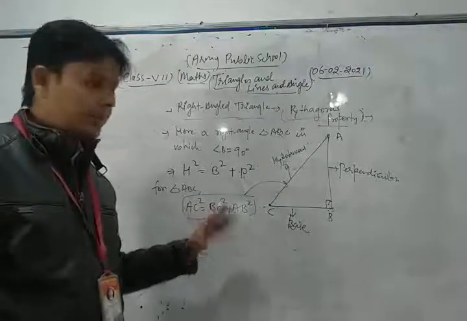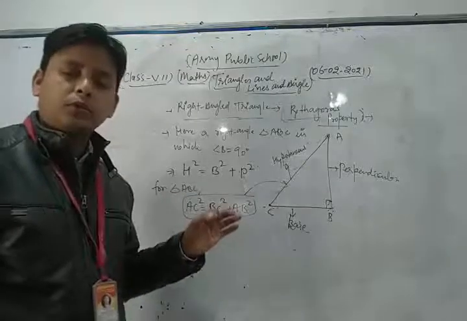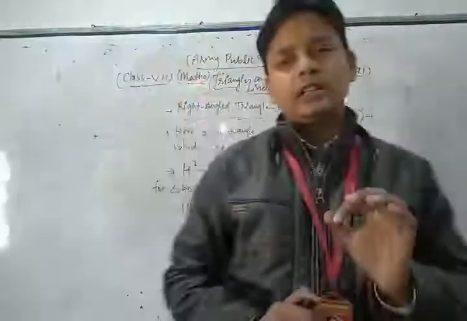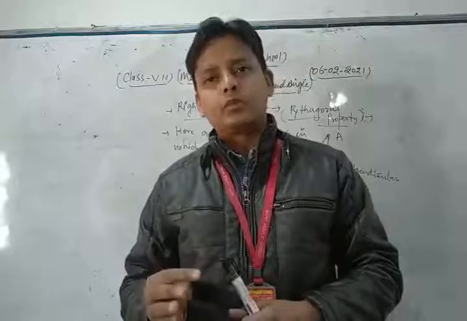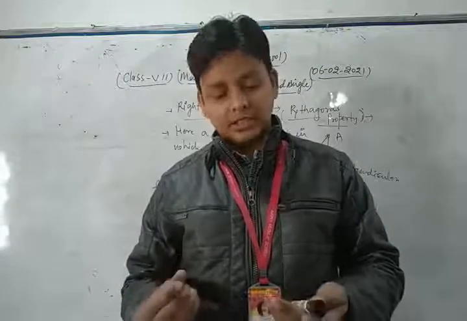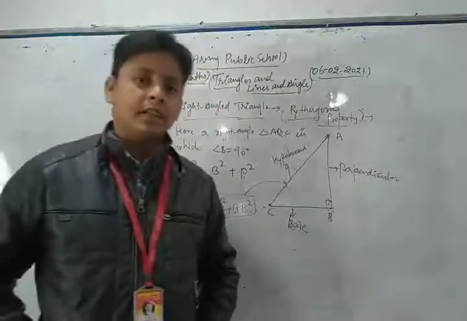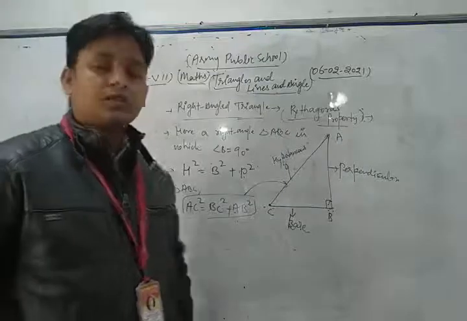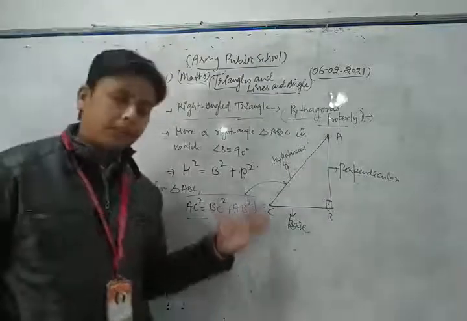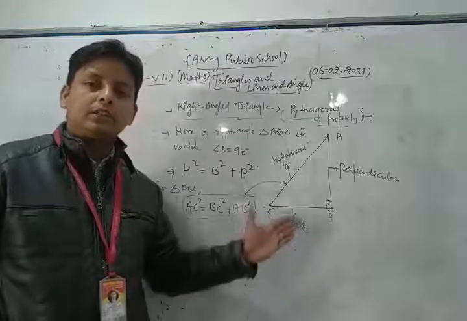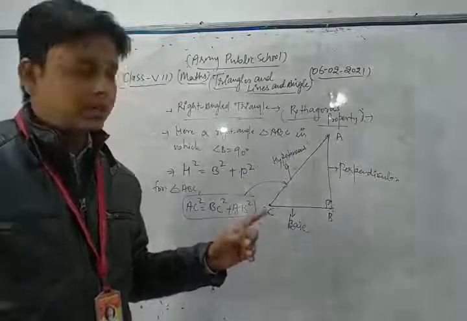Thus, dear students, in this way we discussed all the important properties related to triangles and all the topics involved in chapter 2. We discussed the angle sum property of the triangle and its proof, the exterior angle property, and solved some important questions based on both. Then we discussed that the sum of any two sides of a triangle is always greater than its third side, and the right angle triangle and Pythagoras property. And one of the most important things: hypotenuse is the longest side of any right angle triangle.